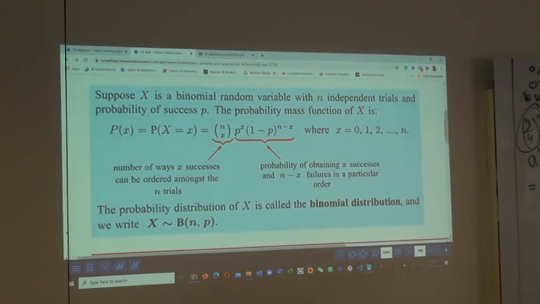If X is a binomial random variable, which means a random variable whose probability distribution is a binomial probability distribution, with n independent trials, remember, the n has to be specific. What was the word I used earlier?